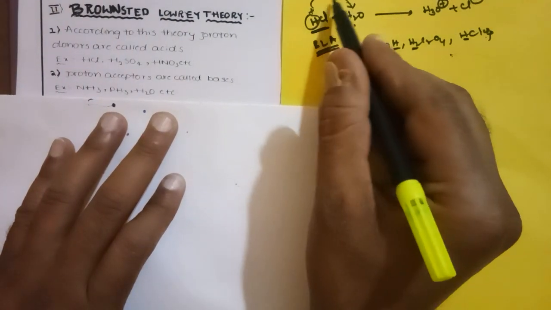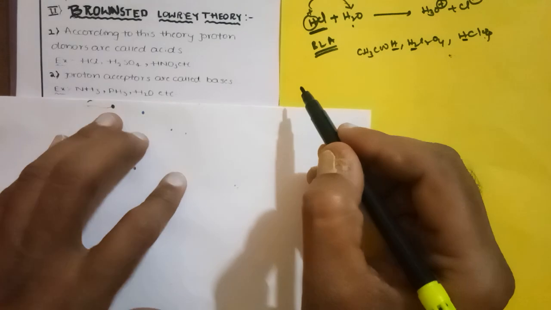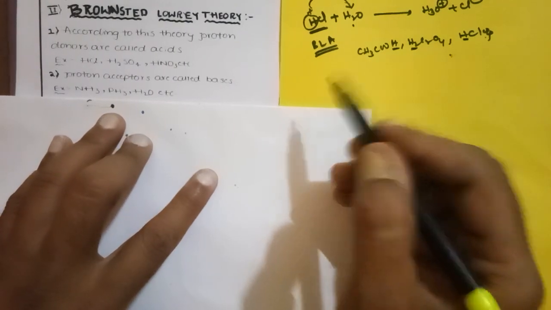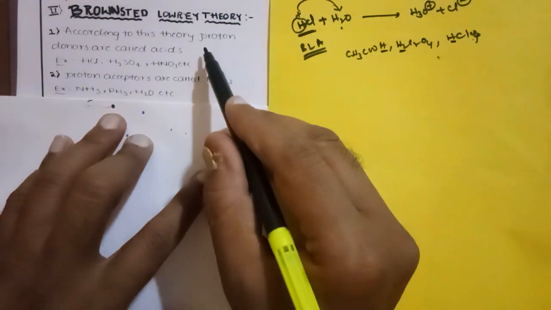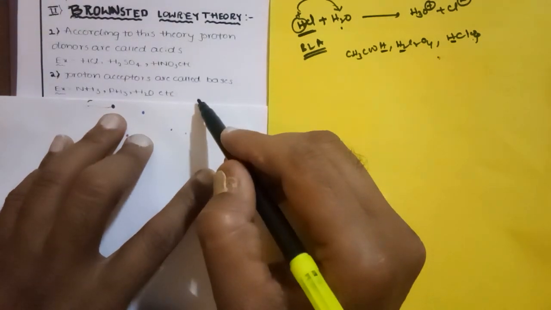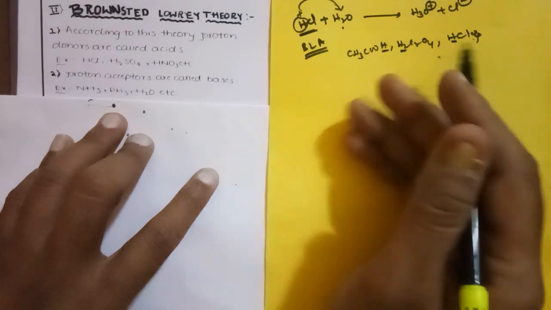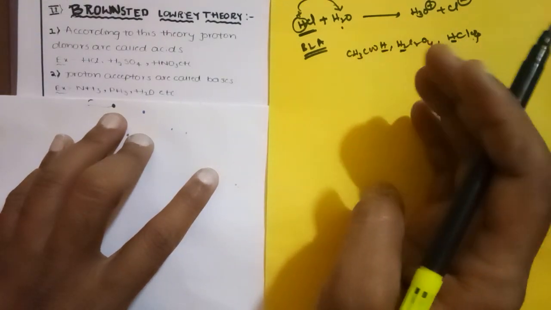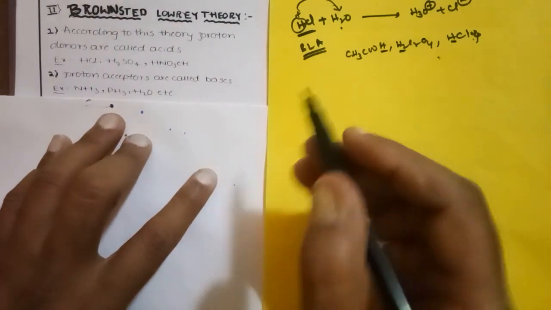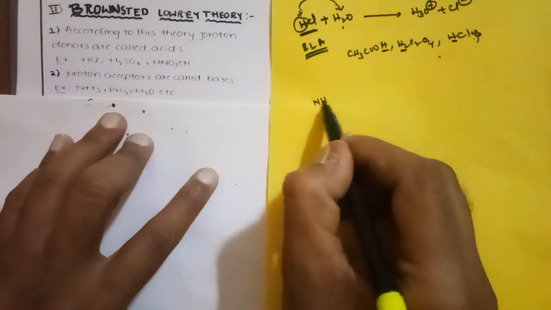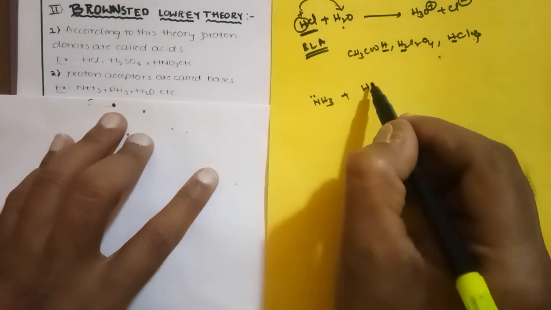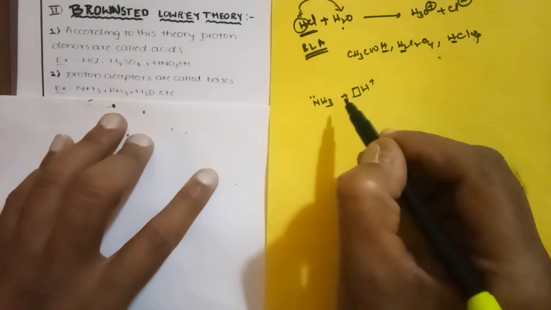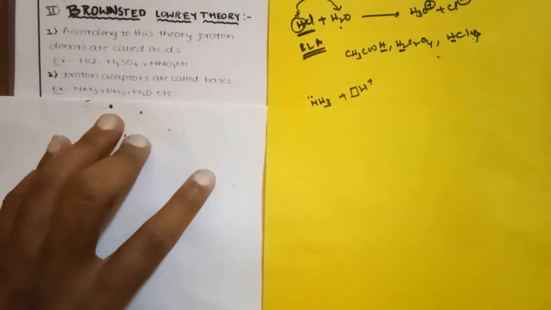Here, a proton donor is an acid. According to this Bronsted-Lowry concept, proton donors are acids and proton acceptors are bases. Proton acceptor means which will accept a proton, which will take a proton. For example, here we have ammonia. In that ammonia we have one electron pair. Let me take the H plus ion.